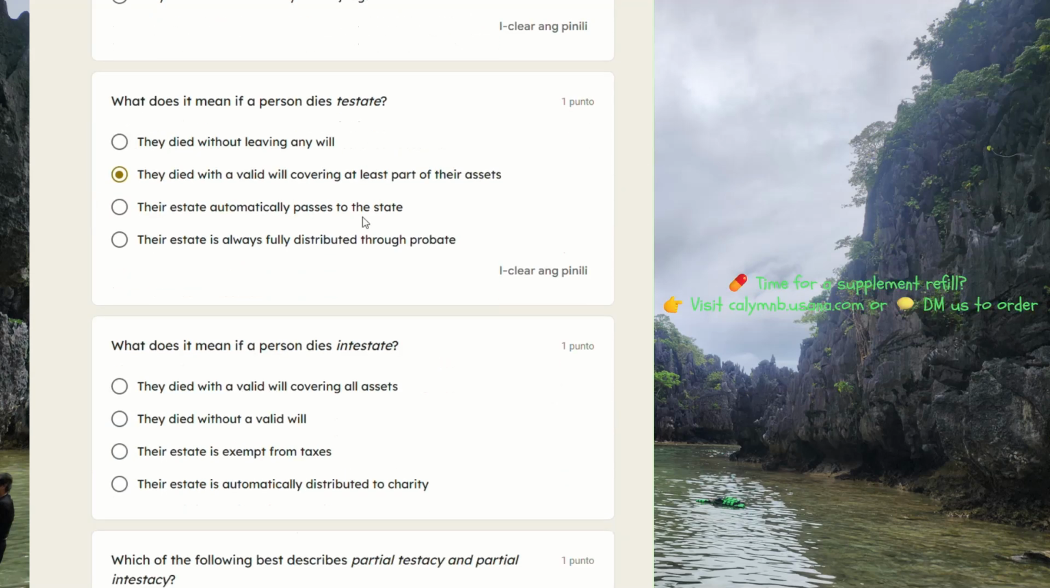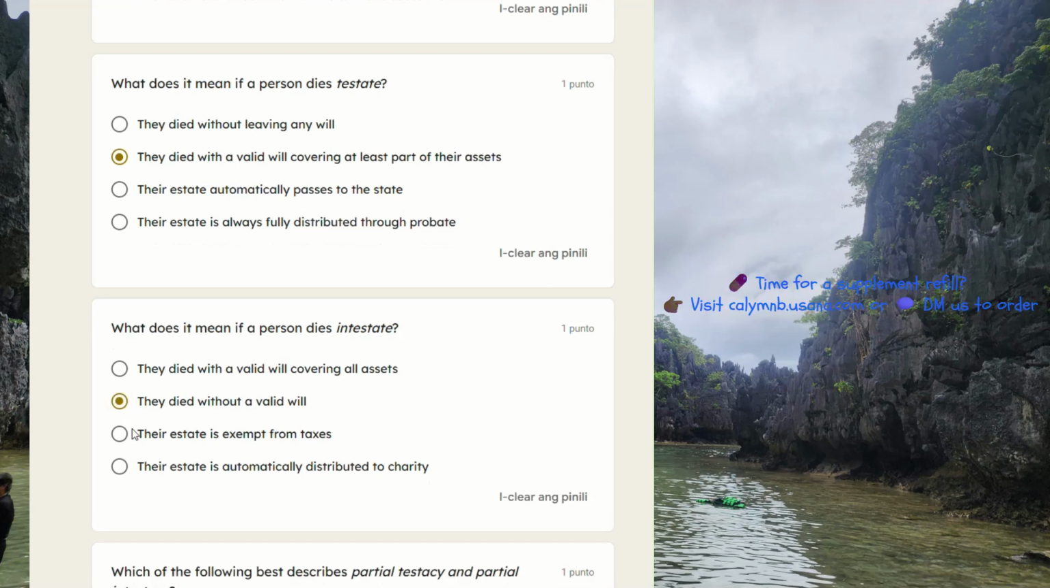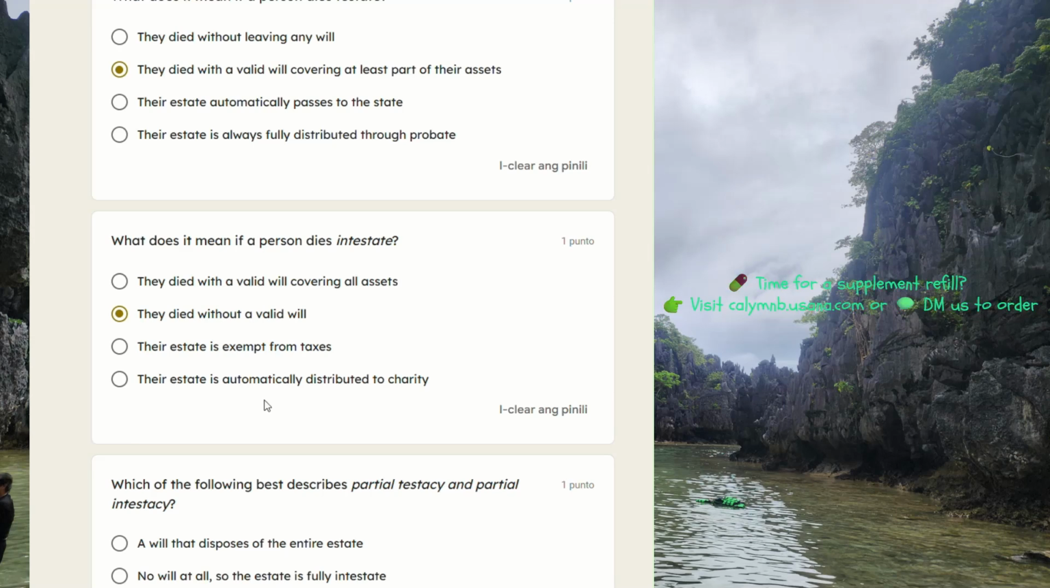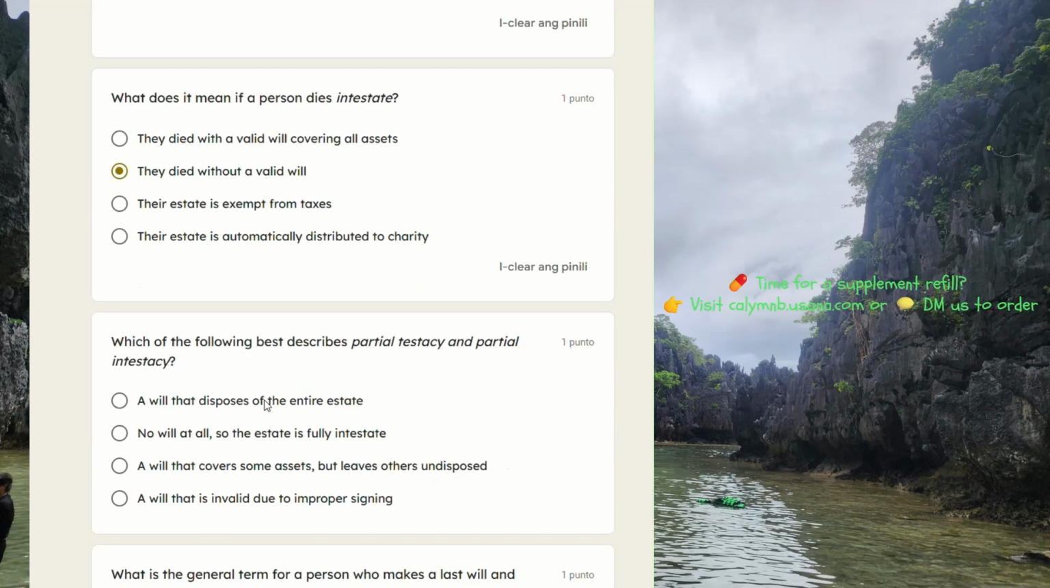What does it mean if a person dies intestate? They died with a valid will covering all assets. They died without a valid will. Their estate is exempt from taxes. Their estate is automatically distributed to charity.